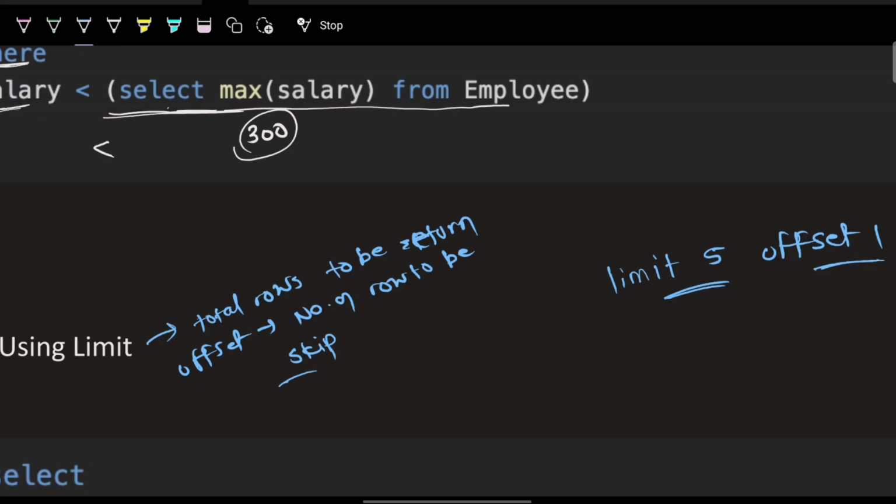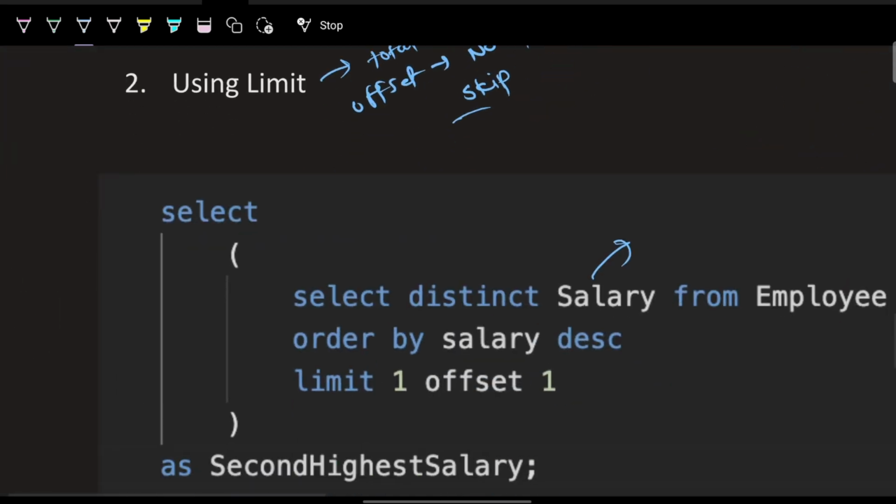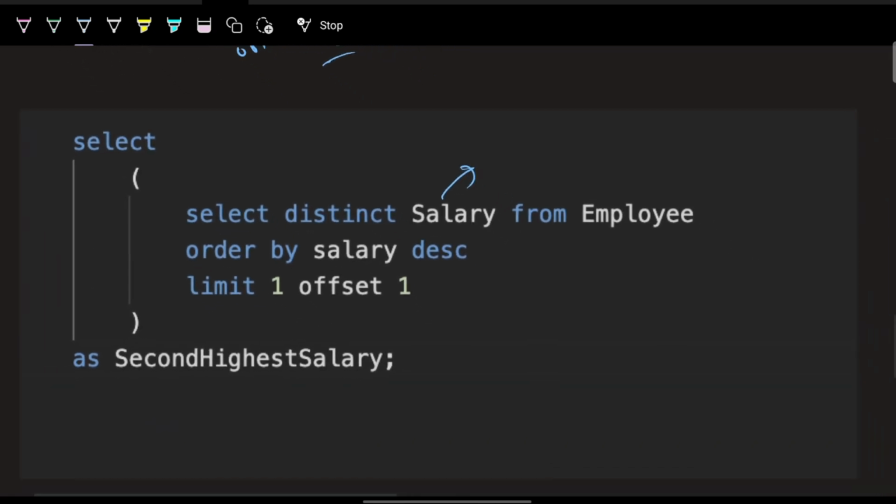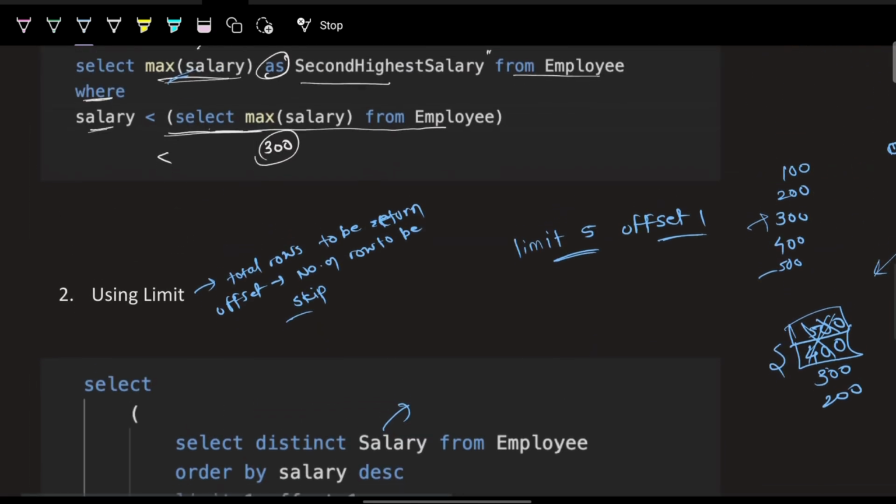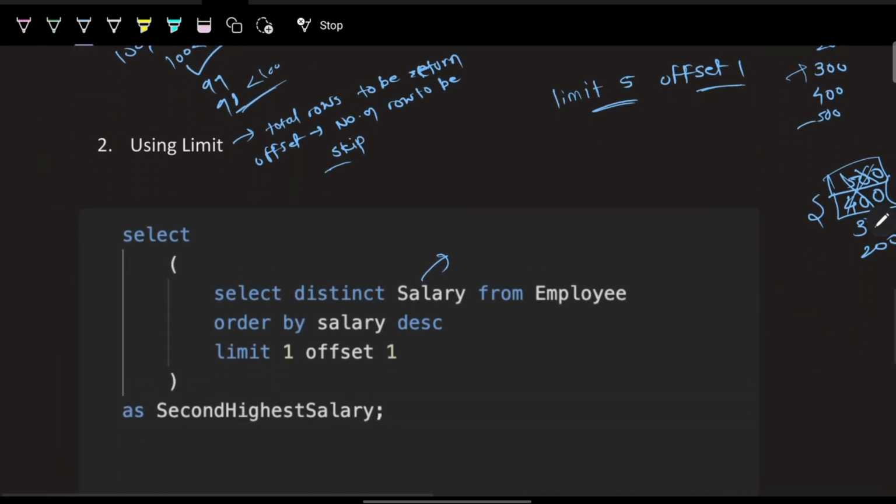Because max will take care of the duplicates as well, because the maximum of 100, 100 is always 100 only. So here is a less than. If there is 100, 100, then 100 is not less than 100, right? Because both are the same. So there should be 99, 98, something like that. Then only it will become true. That's why we don't care about the distinct in a subquery.